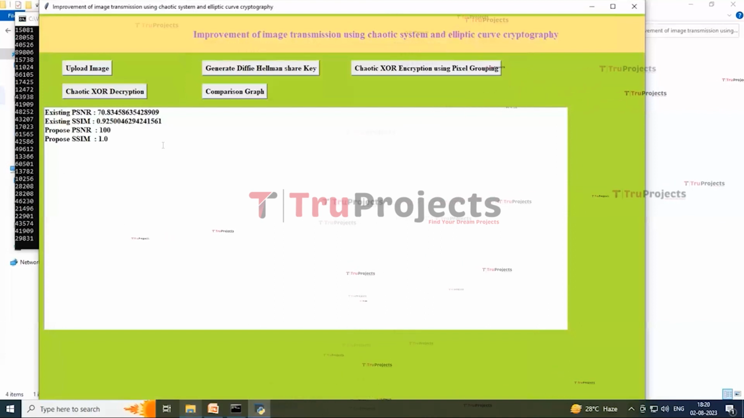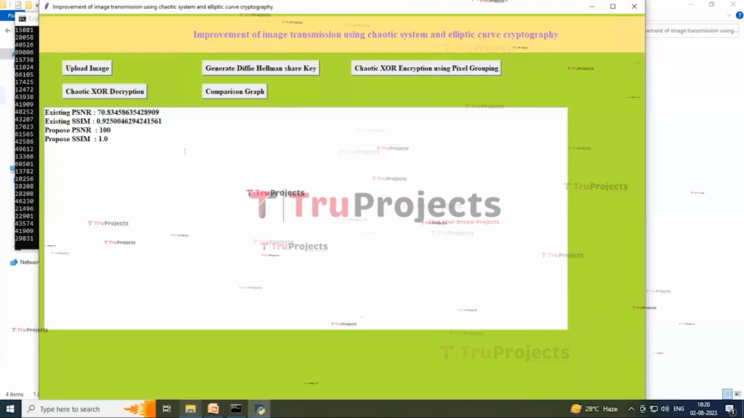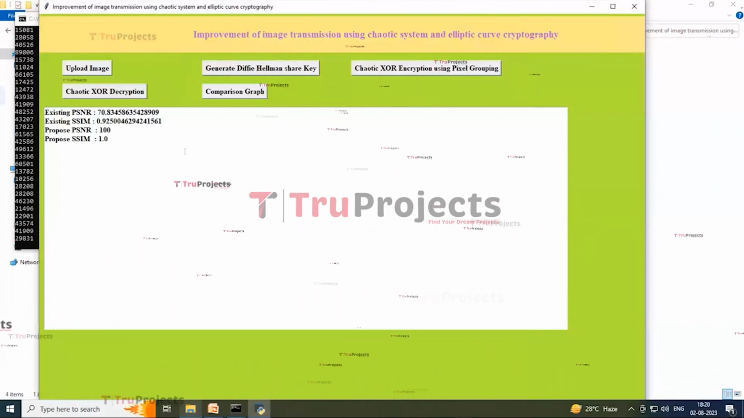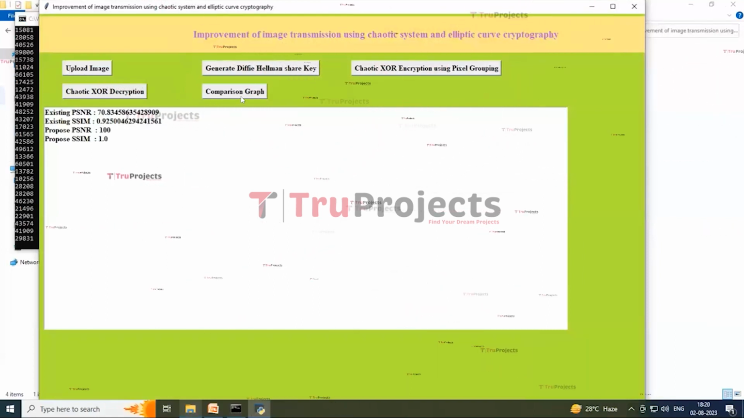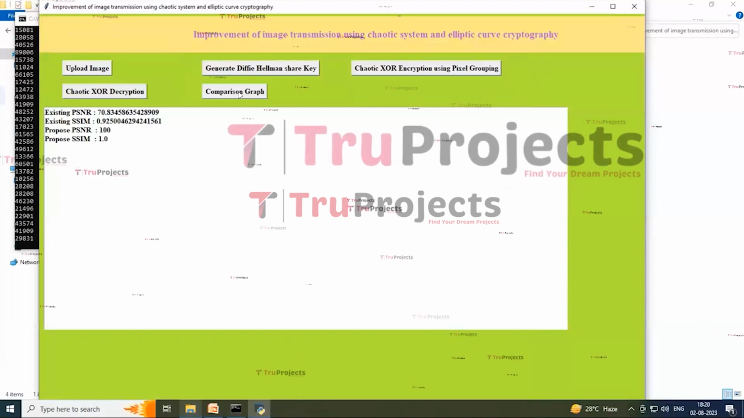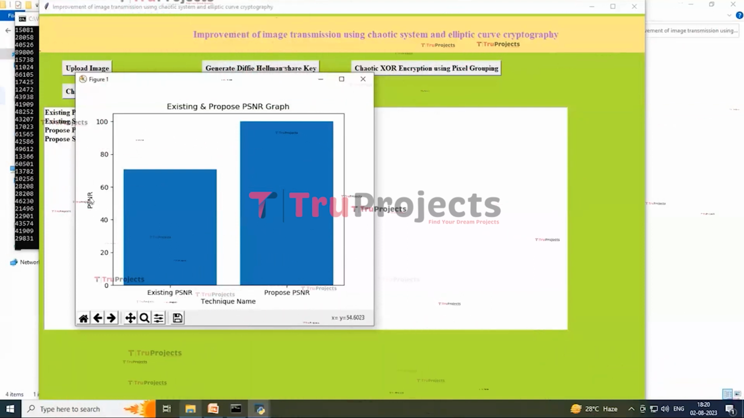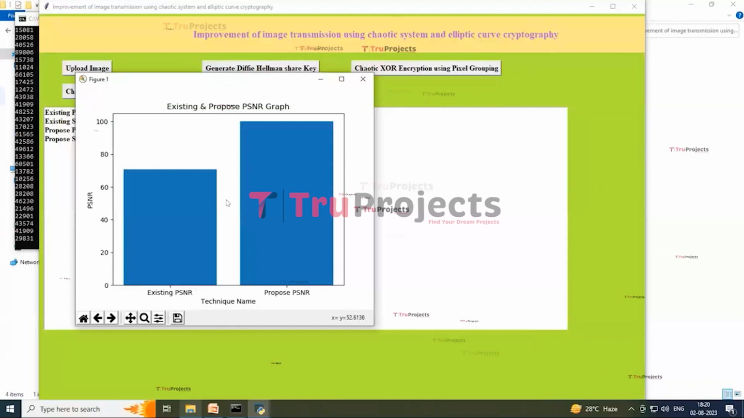In the upper part of this screen you can see that for the existing technique we got 70% PSNR and SSIM as 0.92, and with the proposed technique we got PSNR and SSIM as 100%. Now click on the comparison graph button to get the graph. On this screen you can see that the x-axis represents the technique names and the y-axis represents PSNR values, and in both techniques the proposed one got a higher PSNR.